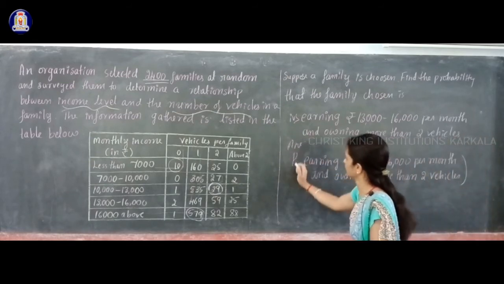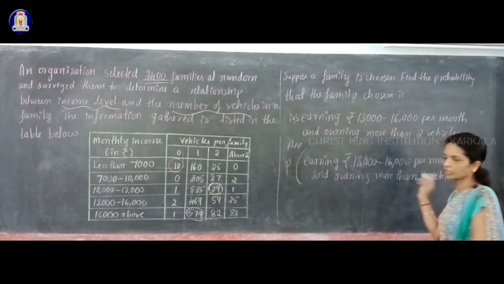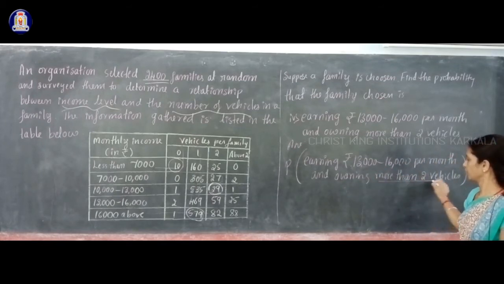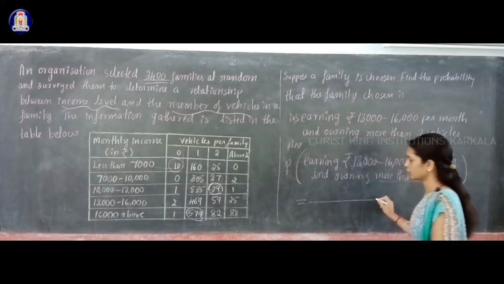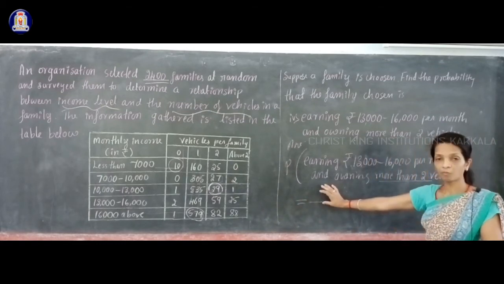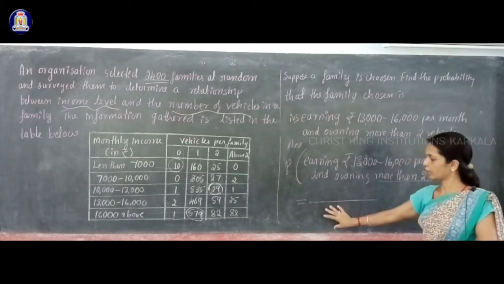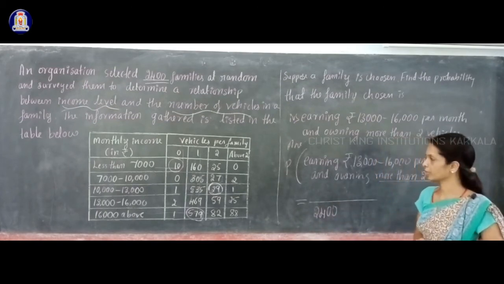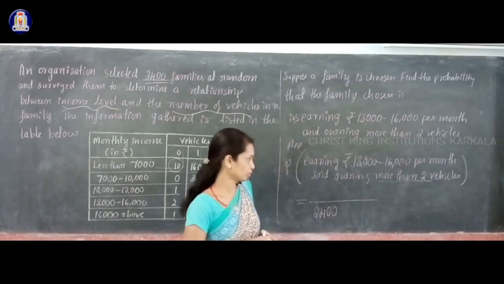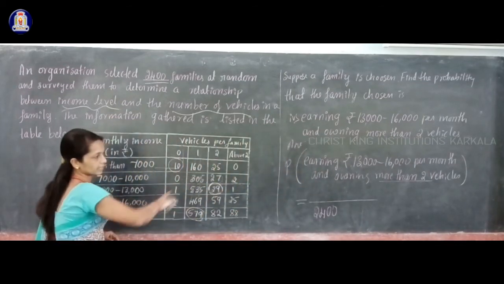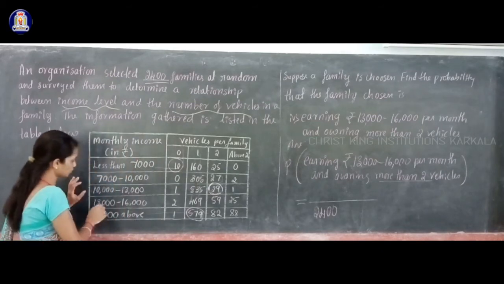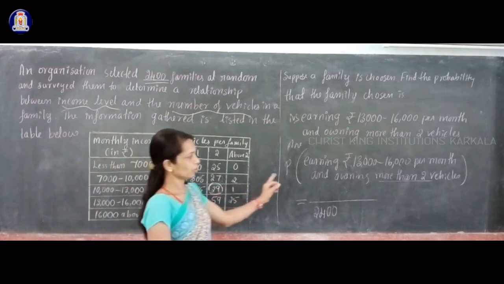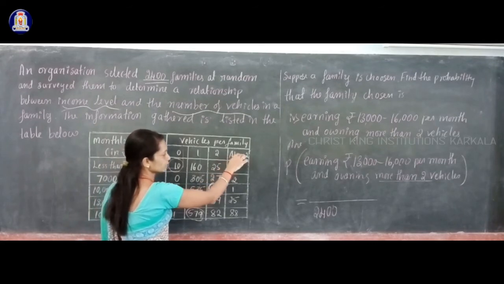So that is equal to, in the numerator place, the number of families with this condition, dividing by the total number of families, 2,400. To find the numerator, see the 13,000 to 16,000 row, which is here, and the column for owning more than 2 vehicles, meaning the above 2 column.